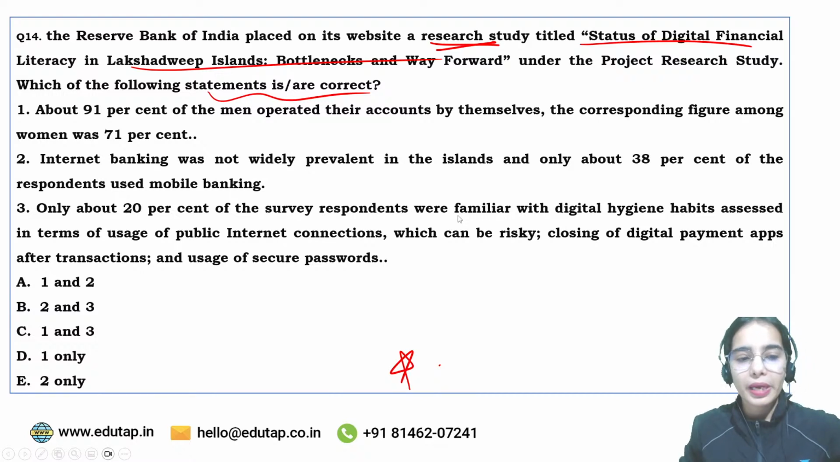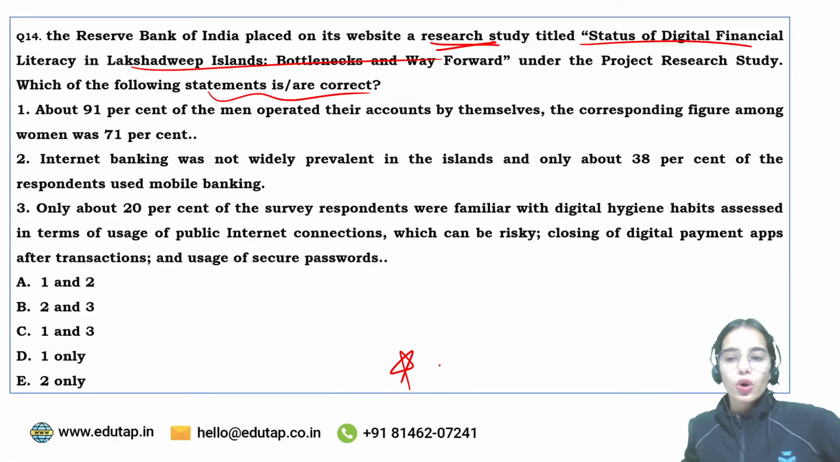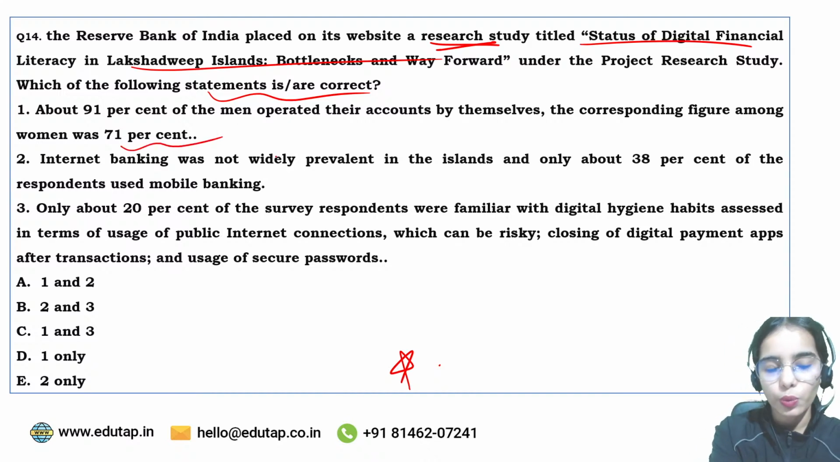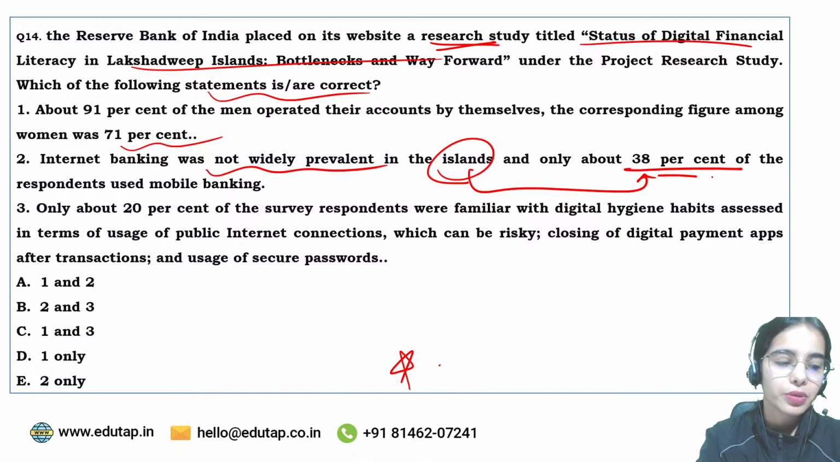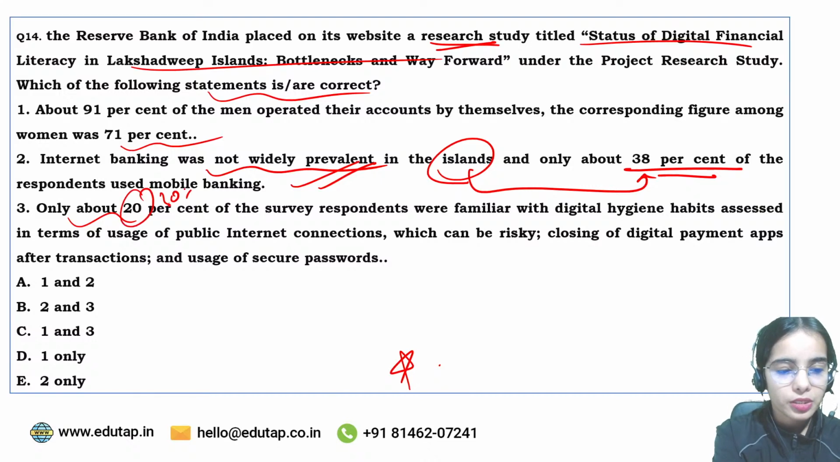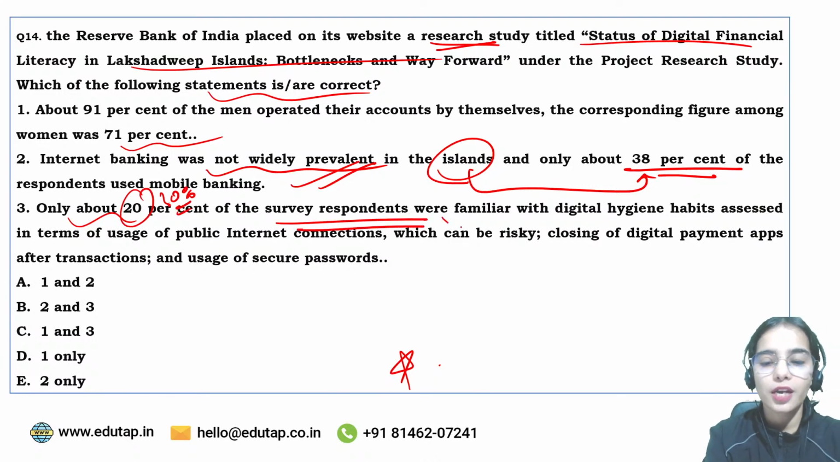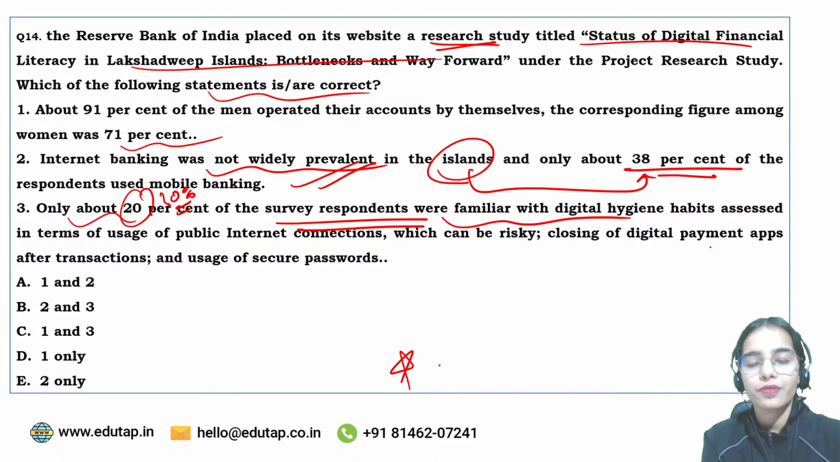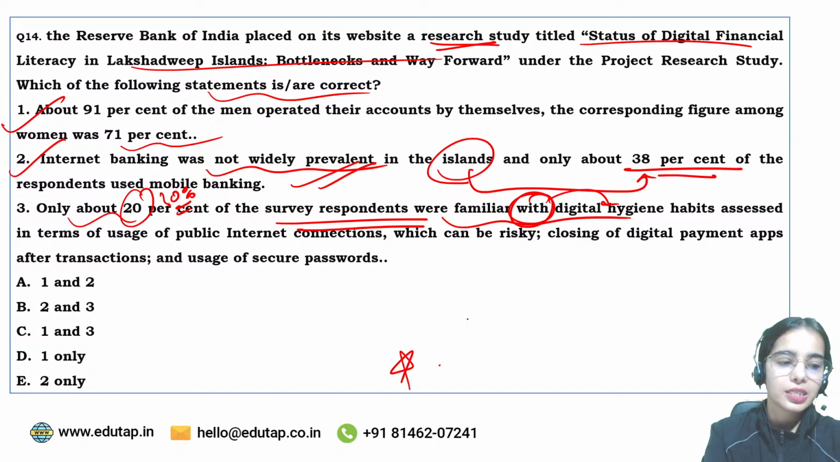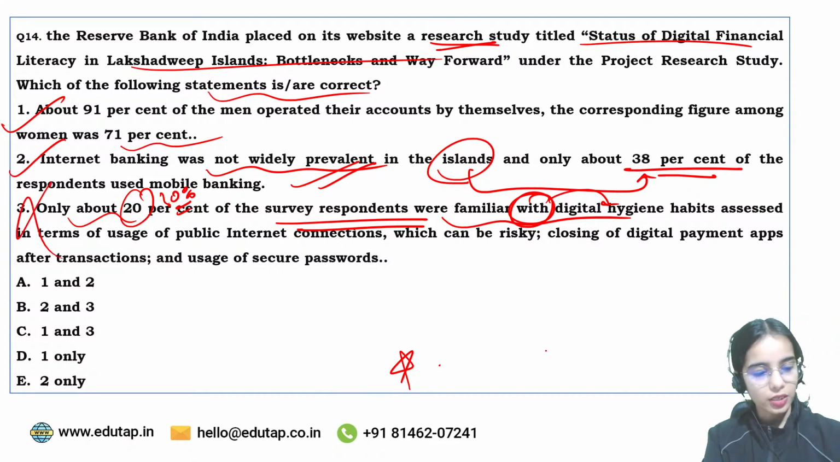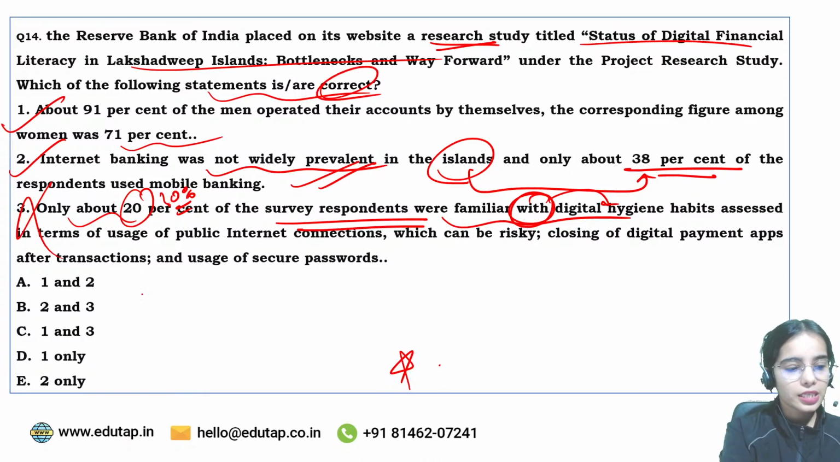About 91% of the men operated their accounts by themselves. The corresponding figure among women is 71% only, that is, women are operating only 71% of their accounts. Internet banking was not widely prevalent in the islands and only about 38% of the respondents used mobile banking. So this is also correct. Only about 30% of the survey respondents were familiar with digital hygiene. They were the ones that were familiar with digital hygiene. So the first and second statements are correct. The third one is wrong. So here the answer is the correct statements are 1 and 2 only.